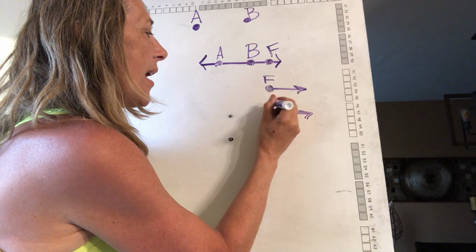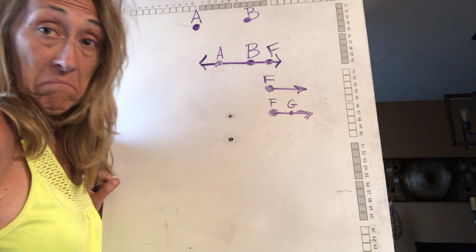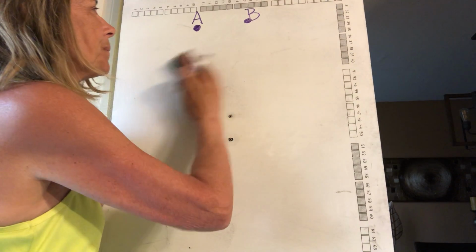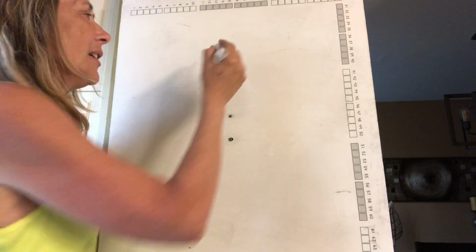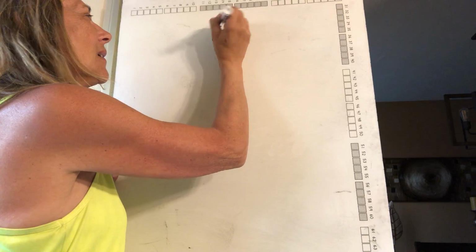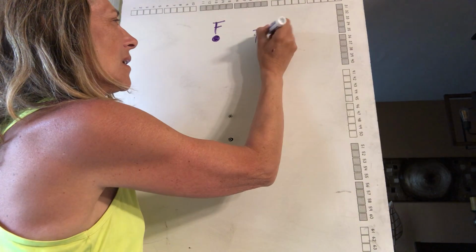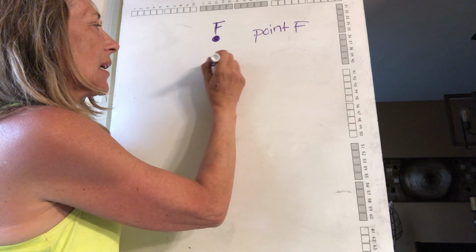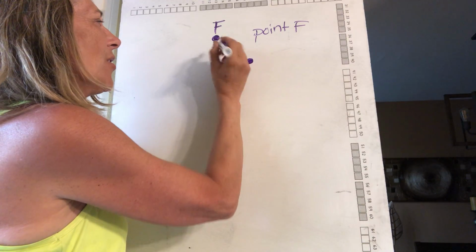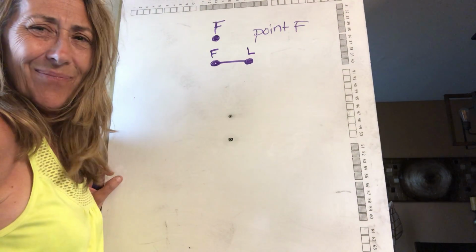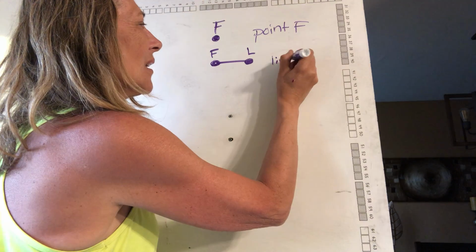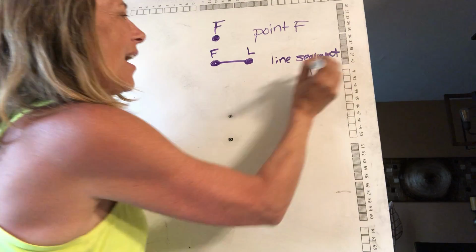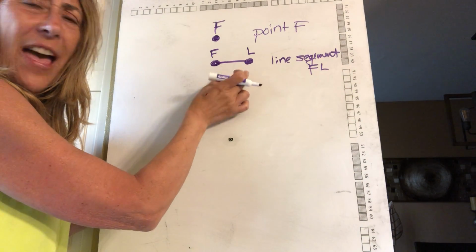I could call that ray F, G. You can give them any letters you want. So now we have something that starts with the smallest. We'll call that point F. When I put 2 points together, here's my F, and I'll do L. So this is called line segment FL, or I can call that segment FL.